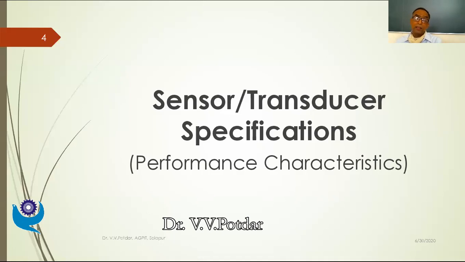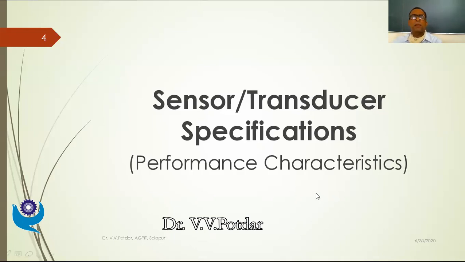In that case, whatever transducer we use, what kind of dynamic characteristic it should have becomes relevant. So both static and dynamic performance characteristics are important for the selection of transducers for particular applications.